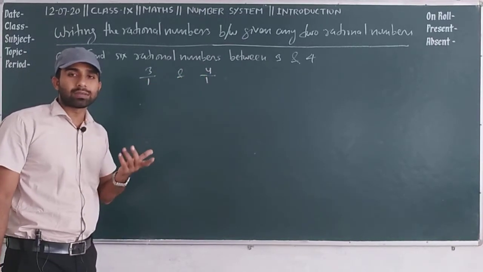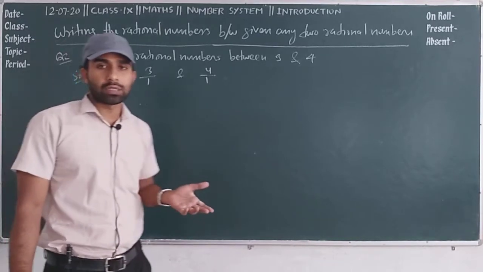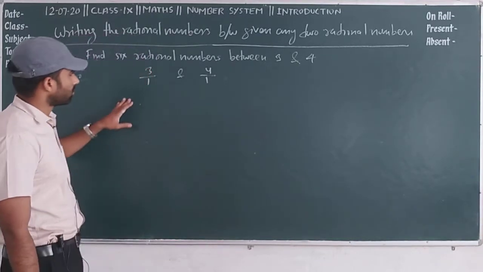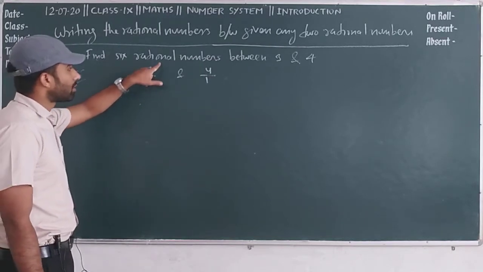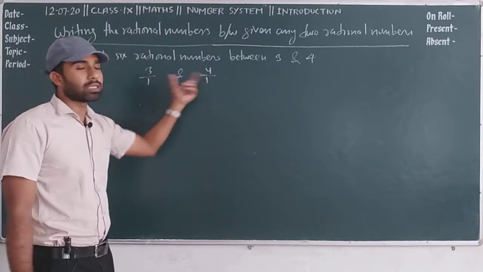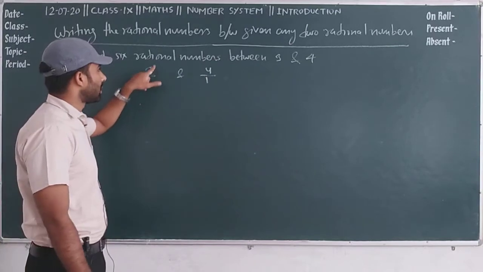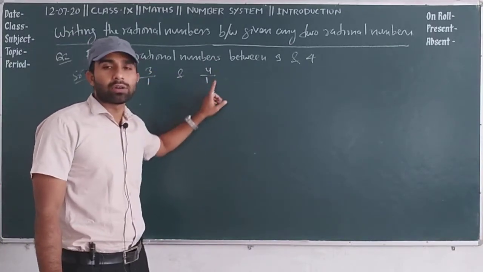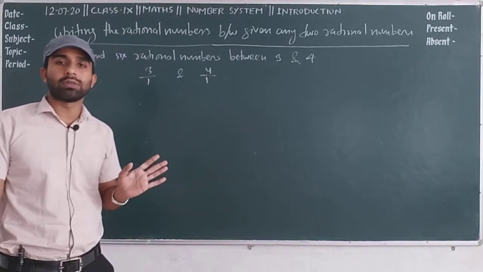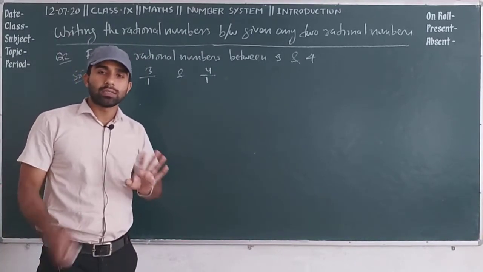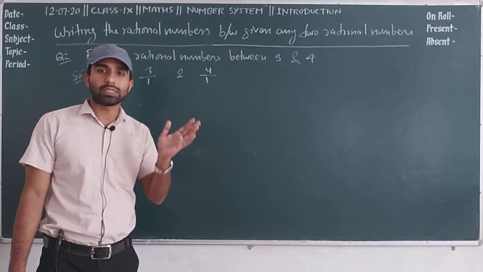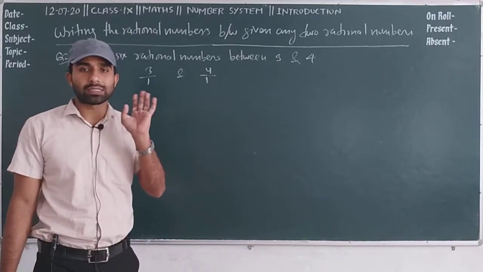Then you will get some new equivalent rational number. You all are familiar with equivalent rational numbers. Like if you multiply each rational number by 7, you will get 21 here and 28 here. So how many numbers come between 21 and 28? 22, 23, 24, 25, 26, 27. It means there are 6 numbers.